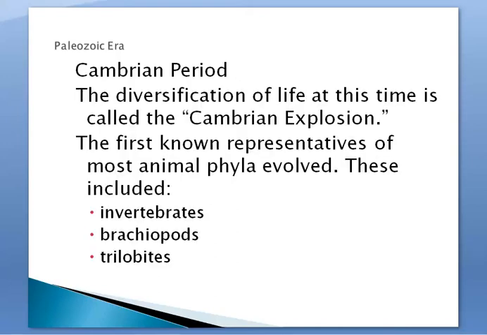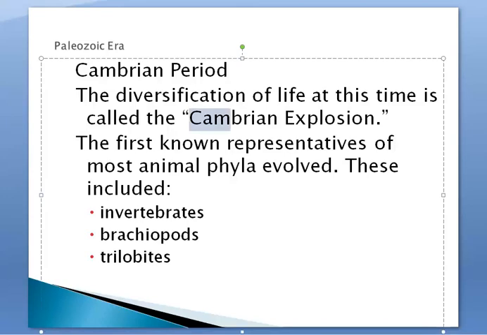So starting with the Cambrian, because that comes right after Precambrian, so that makes sense. In this period, the diversification of life occurred, and it is known as the Cambrian explosion. This is a really important concept that you're going to need to know, that during this period, life really took off and started to develop a lot. So Precambrian was all soft-bodied animals, and now we have the Cambrian explosion, so we have a lot of different types of life now.